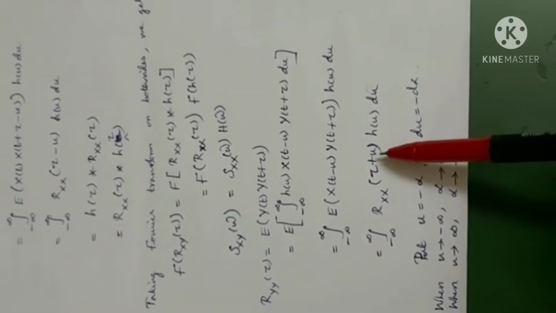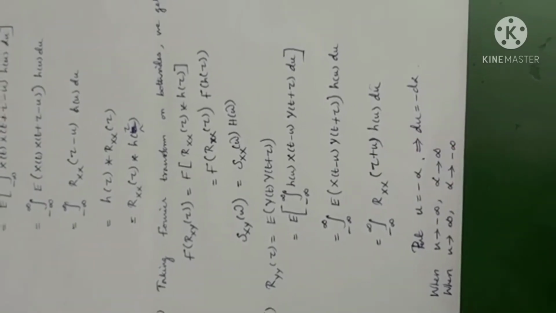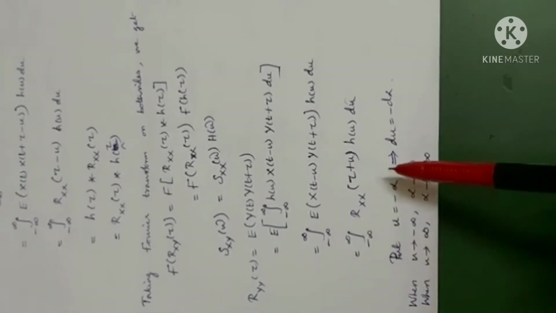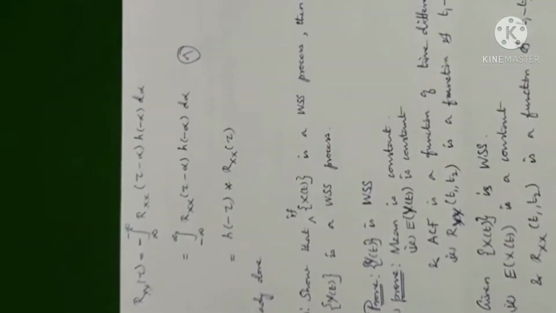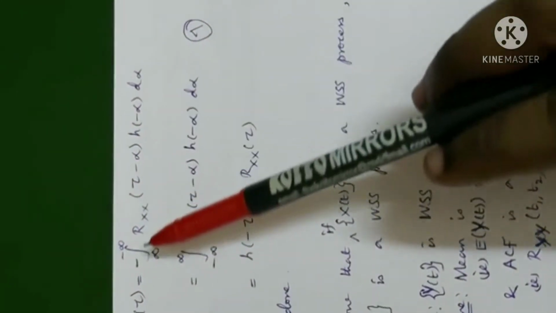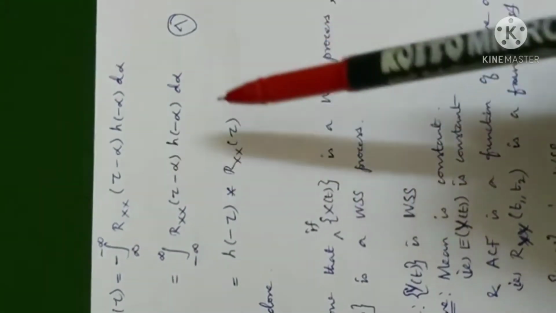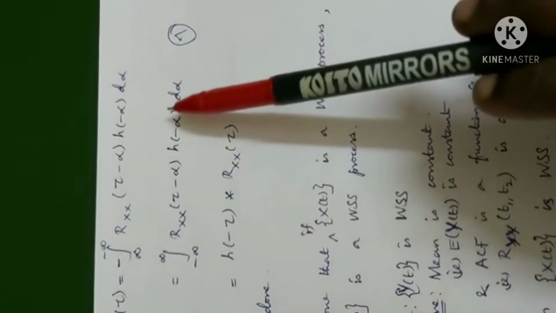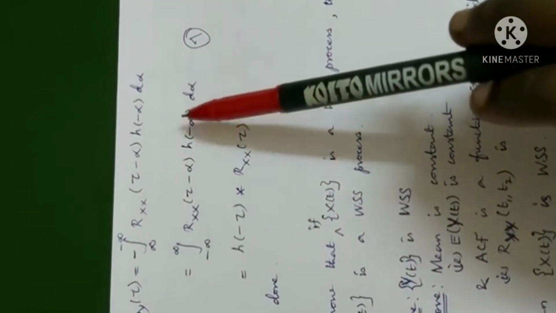To use the convolution definition, this term should be minus. So we should use the substitution method like what we have already discussed: u is equal to minus alpha, so the limits will also change. You know minus integral b to a is integral a to b, a property of integrals. Now the first function is replaced by alpha, and the second function is replaced by tau minus alpha by convolution. The fourth subdivision is already done, which completes this property.